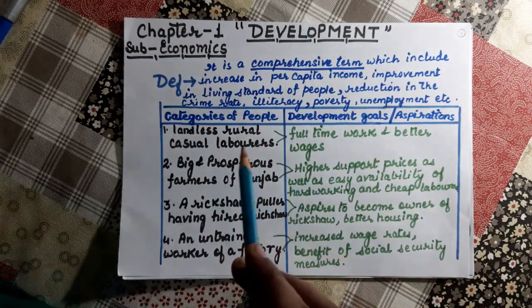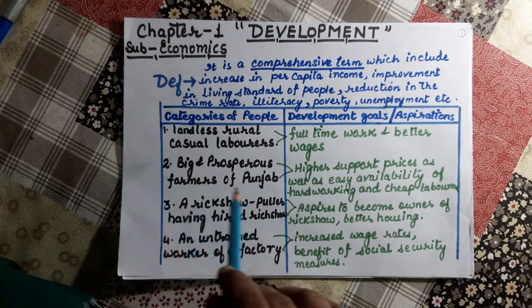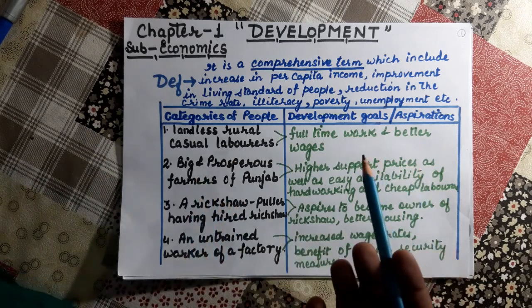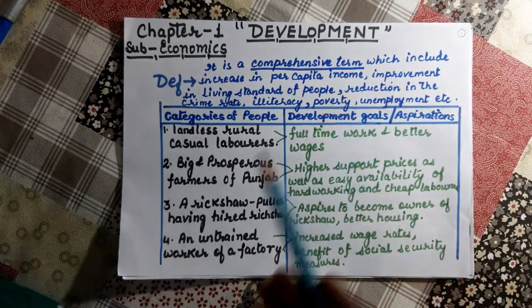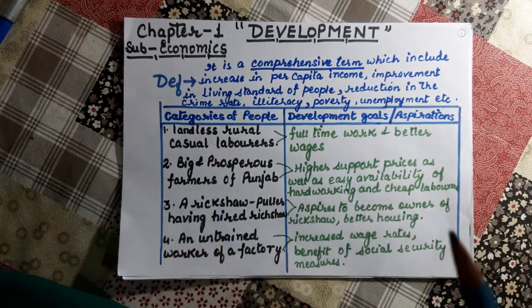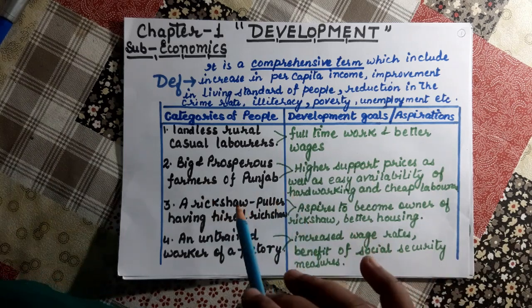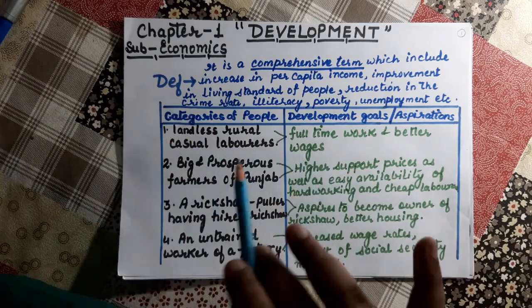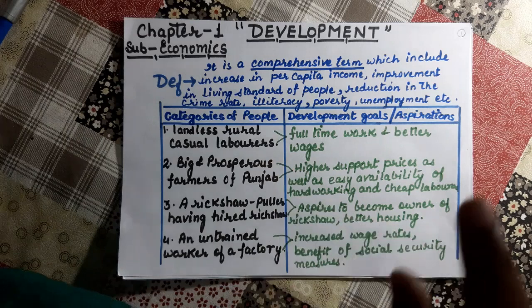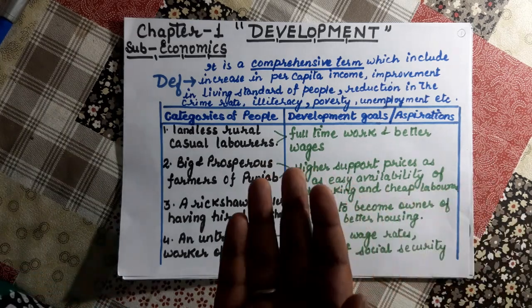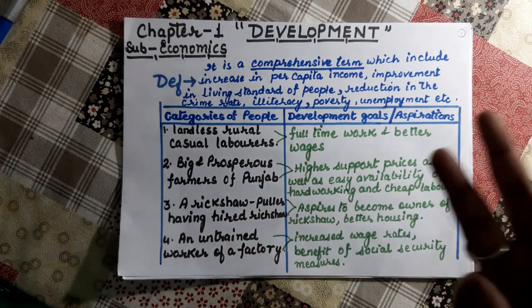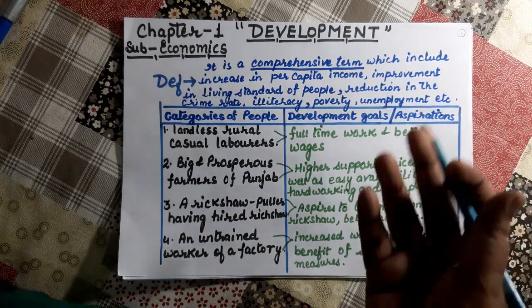Now let's move to another one, that is big prosperous farmers. Big and prosperous farmers means rich, large farmers. What aspirations do they have? Higher support price as well as remunerative prices for their crops, because they are growing crops with very high production.